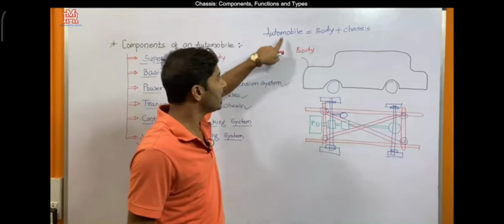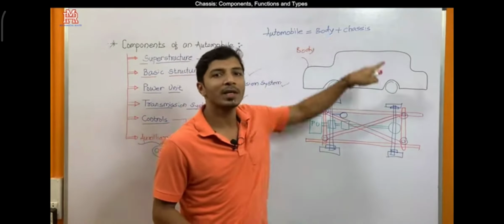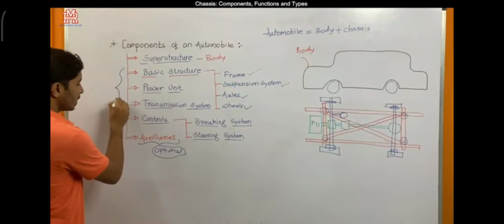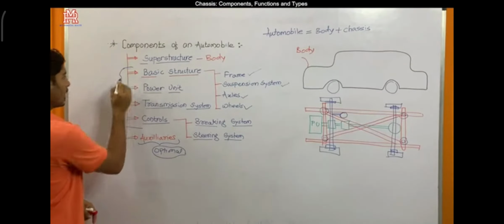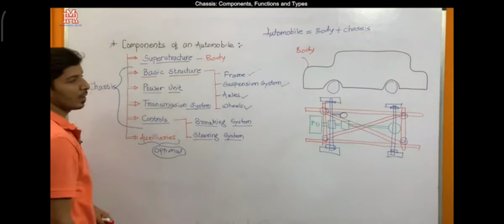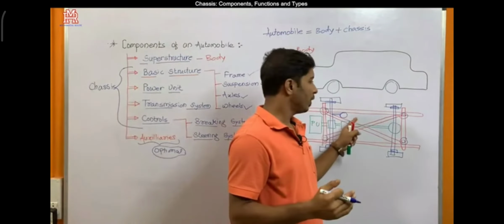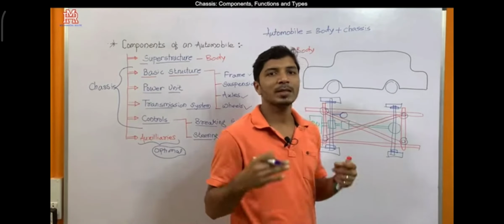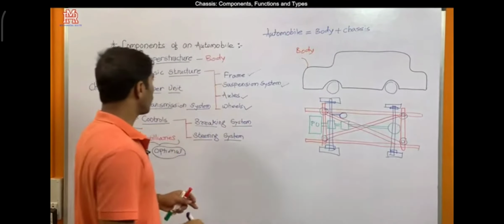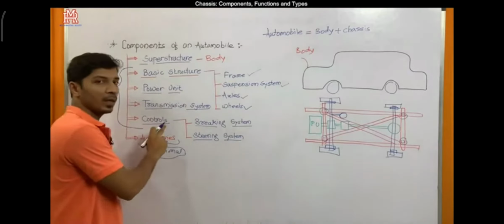A complete vehicle without body can be called a chassis. These are the components which comprise the chassis. If you think practically, you'll find that the chassis frame is simply called the chassis, but actually the chassis consists of a number of components: basic structure, power unit, transmission system and controls.